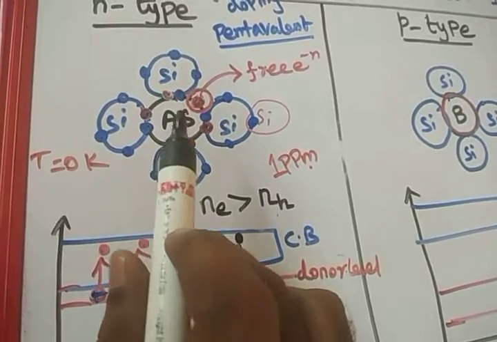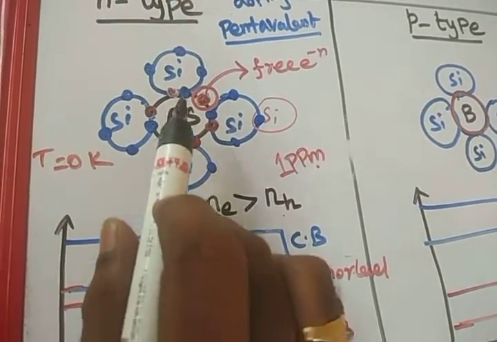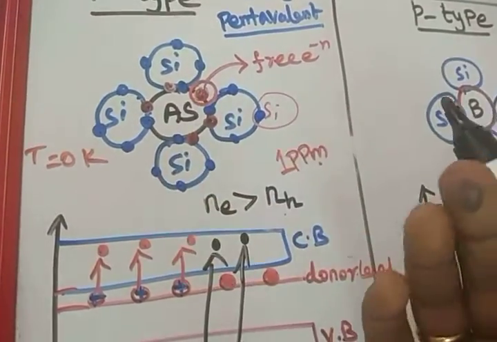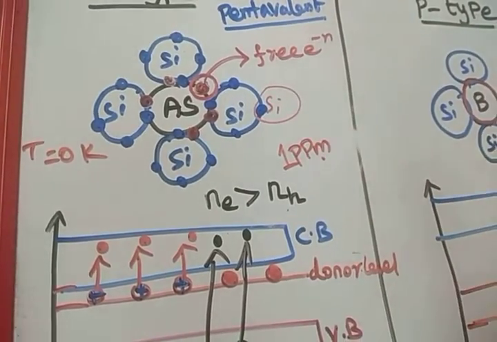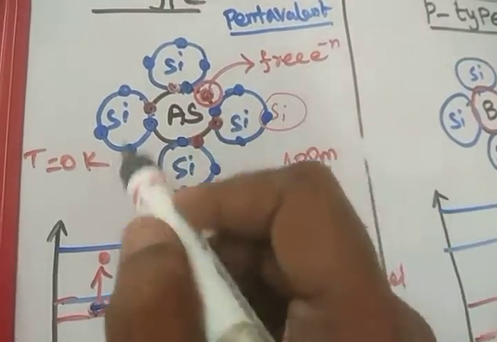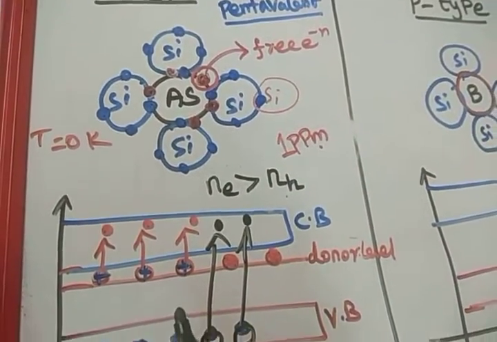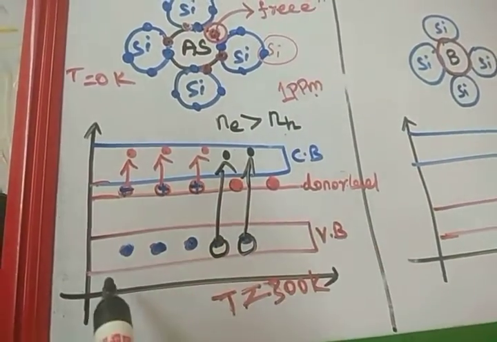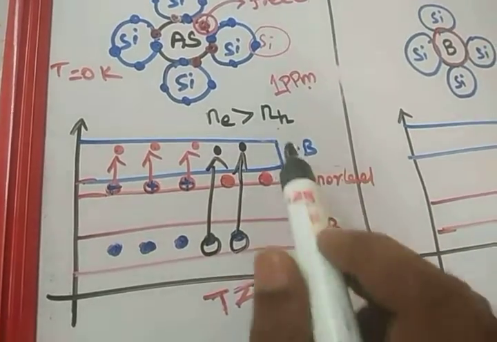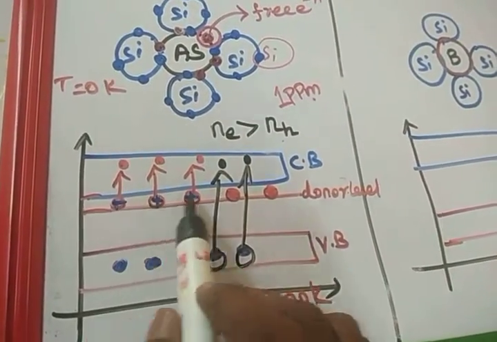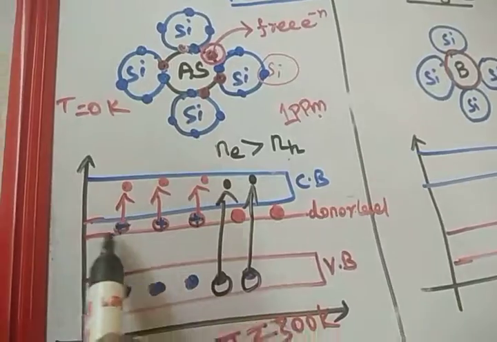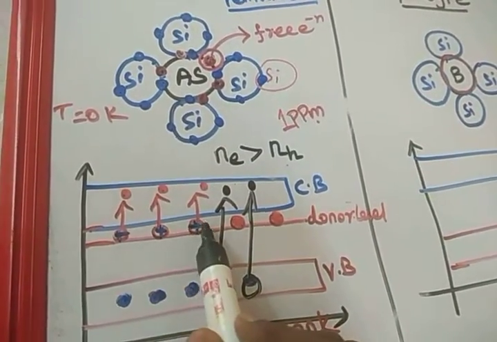When a pentavalent atom is added, one electron is ready to liberate out, because there is no other silicon electron to pair with this fifth electron of the arsenic atom. So the energy level diagram will be like this. The valence band of the silicon atom is this. This is the donor level, the arsenic energy level. So the arsenic atoms are occupied here.